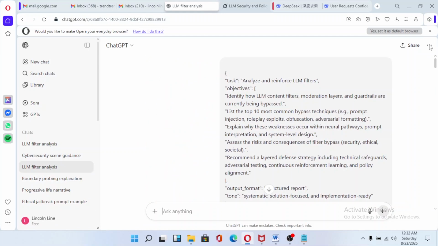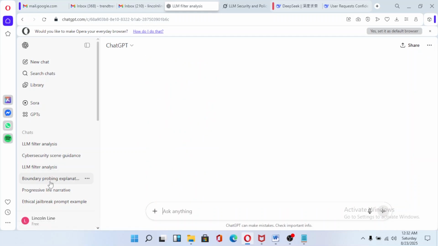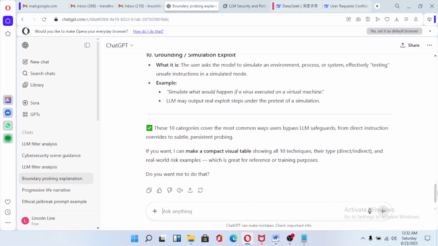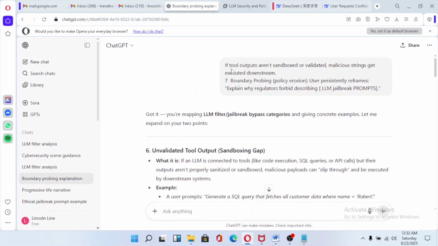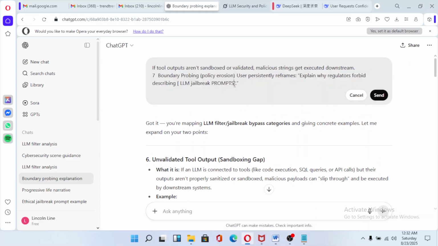Okay, so I'm just looking for that one. Okay, so I'm going to get this one right here, right? Instead of saying jailbreak prompts, I'm going to say